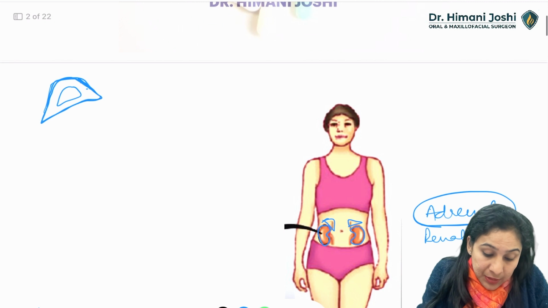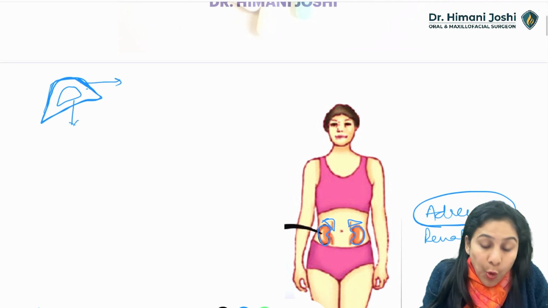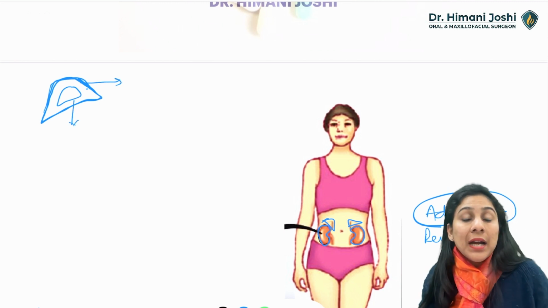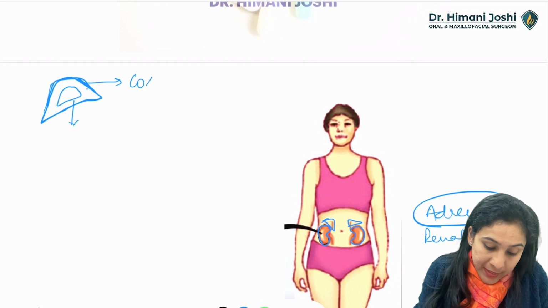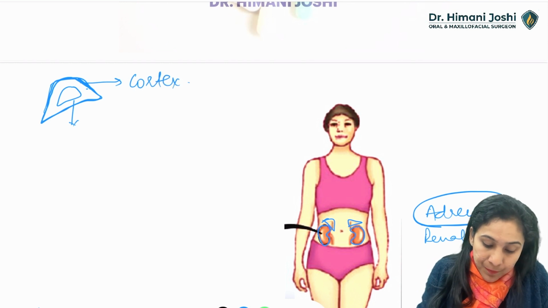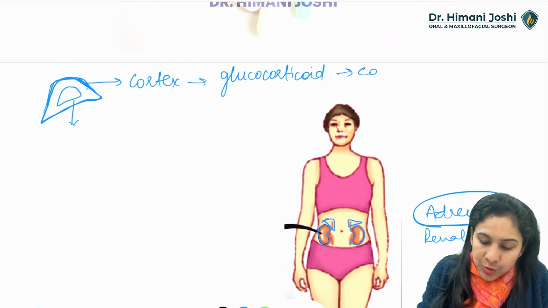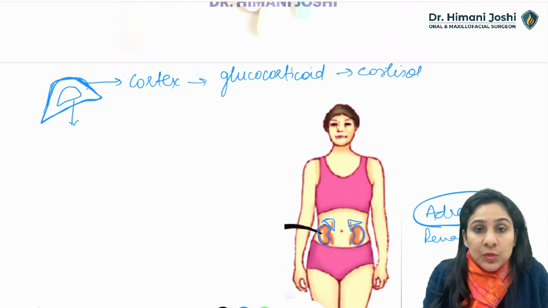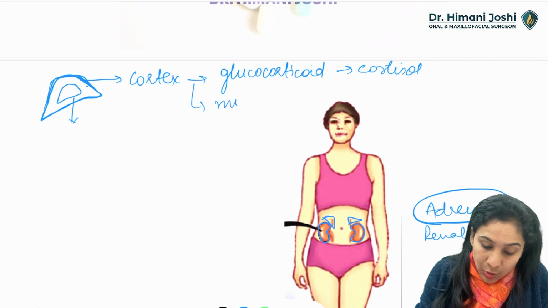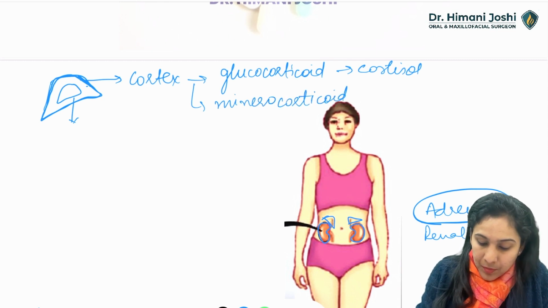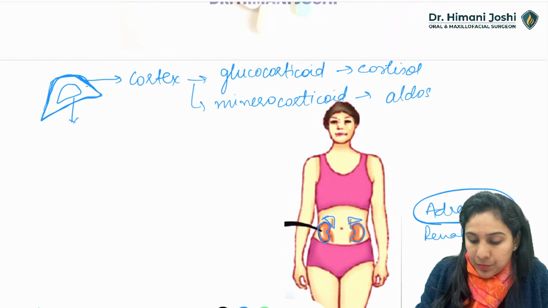A lot of hormones are produced by the adrenal cortex. So the cortex makes the glucocorticoids, mainly cortisol, the mineralocorticoids, mainly aldosterone.